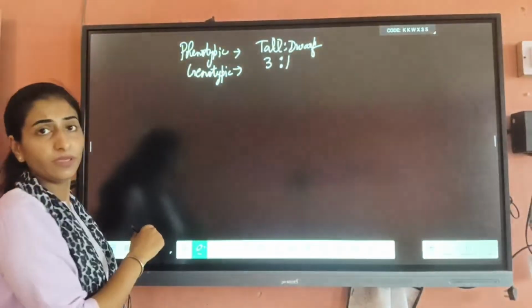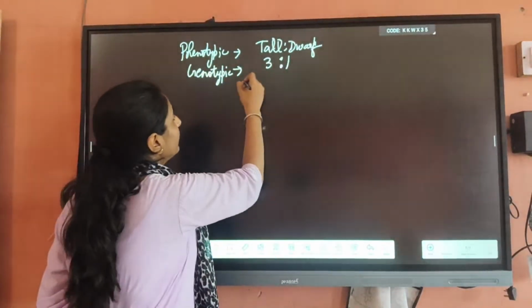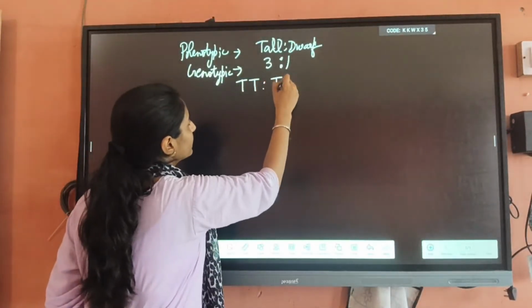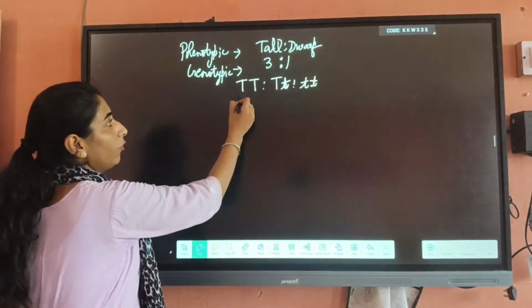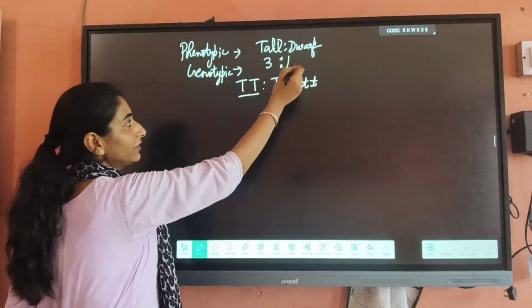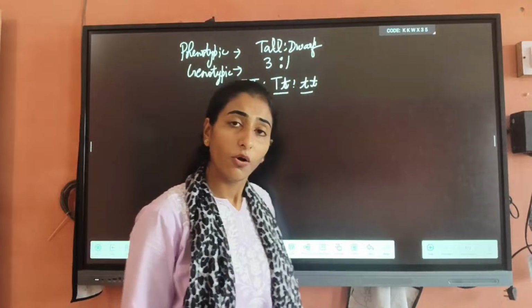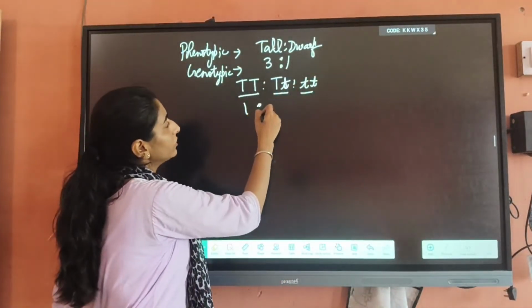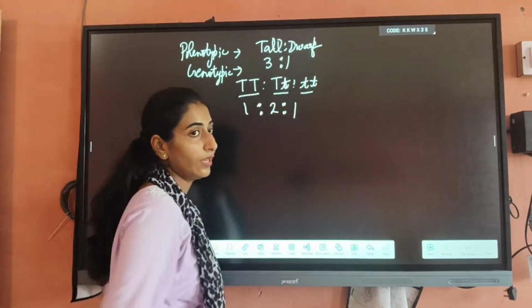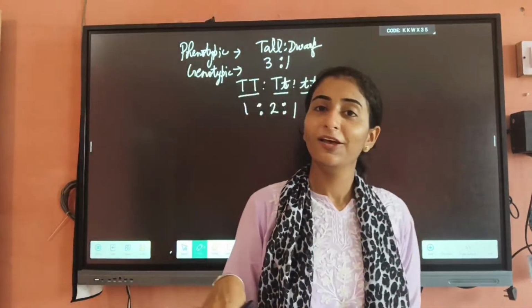Now what is genotypic ratio? In that monohybrid case, it is capital T capital T versus capital T small t versus small t small t. These are homozygous conditions, this is the heterozygous condition, and again this is the homozygous condition. Now, for that case, the genotypic ratio will be 1:2:1. Now, in that case, our monohybrid cross is finished.